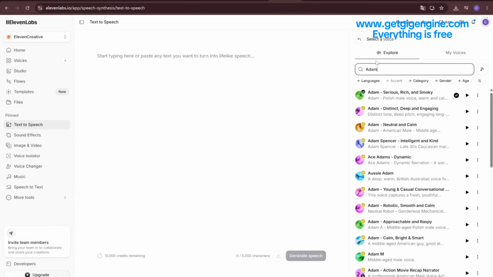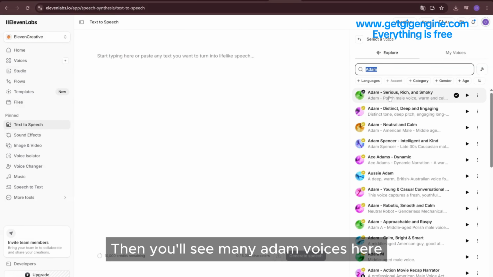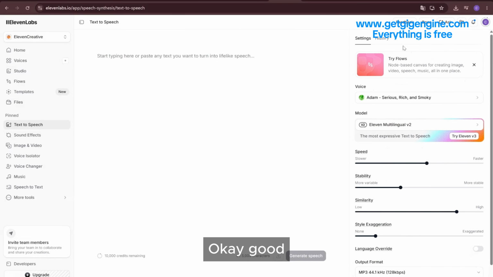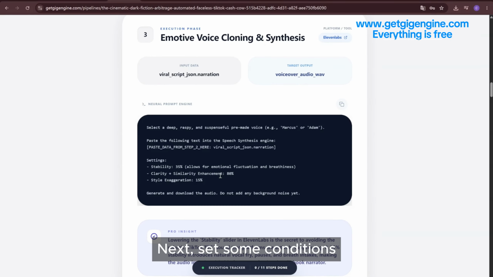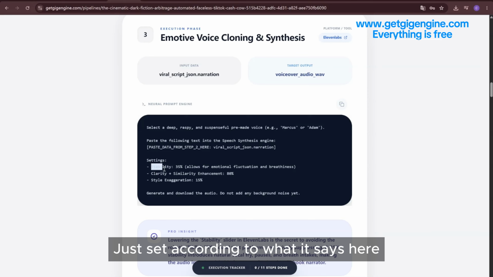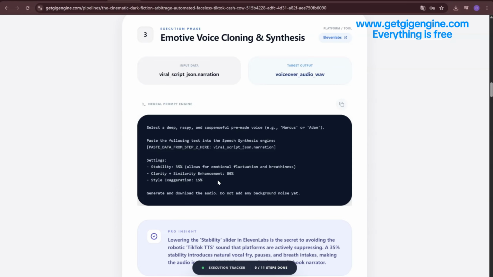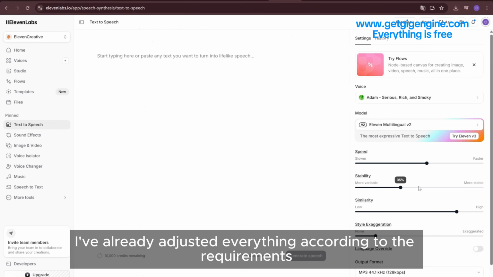Select here. Then paste Adam like I did. Then you'll see many Adam voices here. Just choose the first one. Okay, good. After selecting, next, set some conditions. Just set according to what it says here, for example, stability at 35%, similarity at 80%, etc. Okay, to save time, I've already adjusted everything according to the requirements.